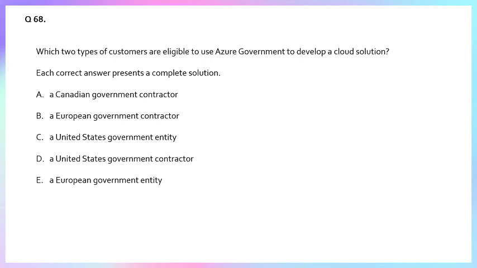So in summary, Azure Government is a dedicated cloud for the US public sector, and eligibility is strictly limited to US government entities and their contractors.